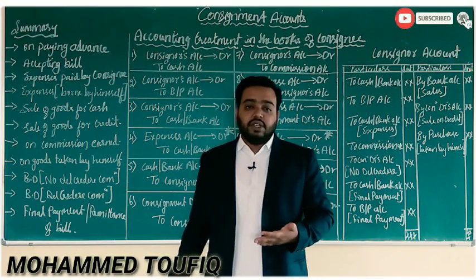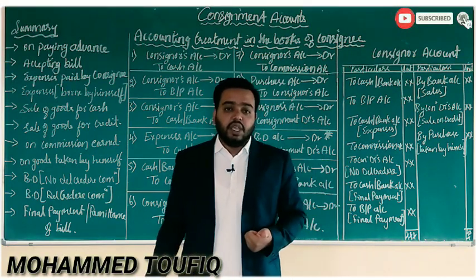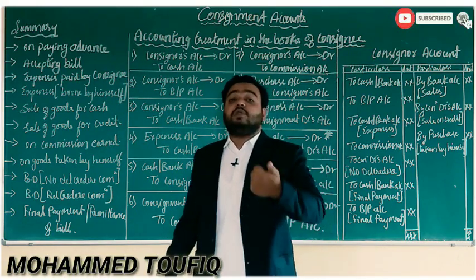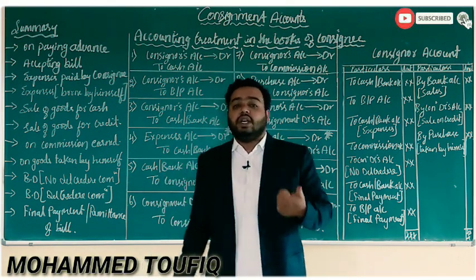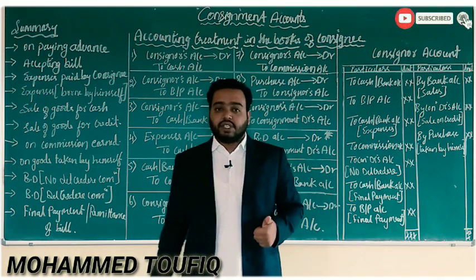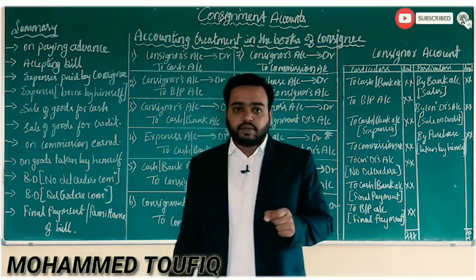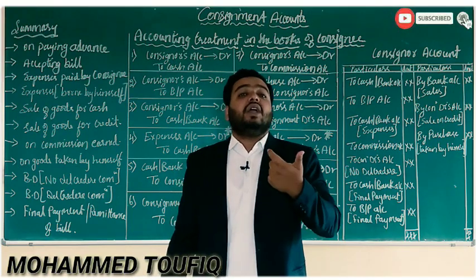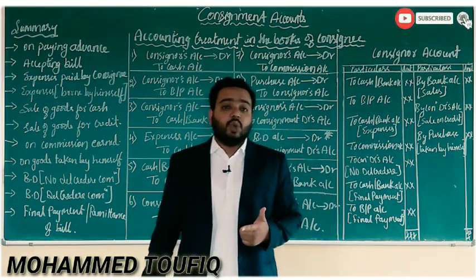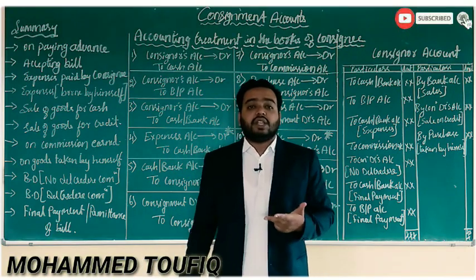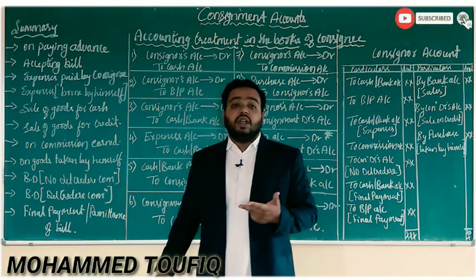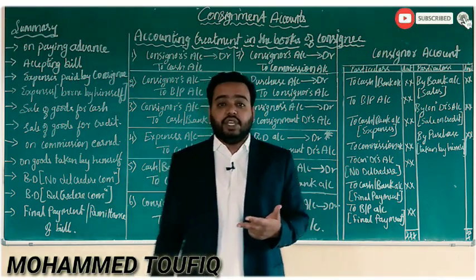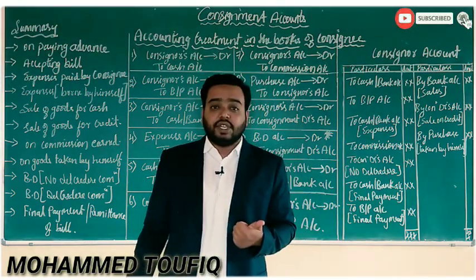The first transaction you can see is where a consignee is paying advance to the consignor. This will be the transaction you have to find in the question, where a consignee will pay the advance to the consignor. This is the first transaction you have to find out. And the next transaction you have to find out is accepting the bill. A consignee is accepting the bill of exchange here. This will be the next transaction.